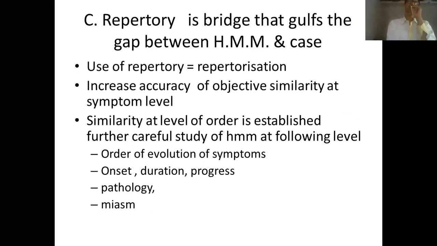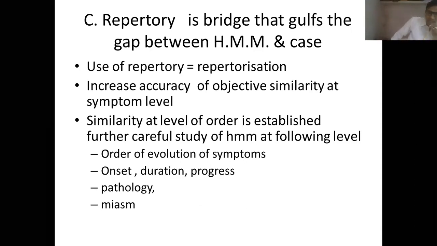But when we use repertory, when we follow the process of repertorization, it increases the accuracy of objective similarity at the symptom level, because we have already seen that repertory does not restrict materia medica, but it makes it more and more available.